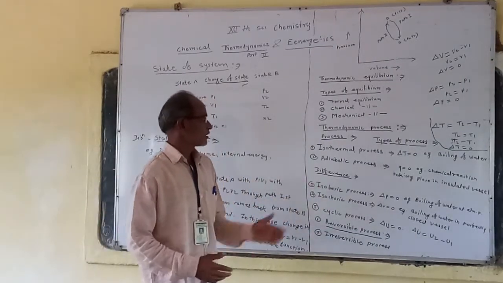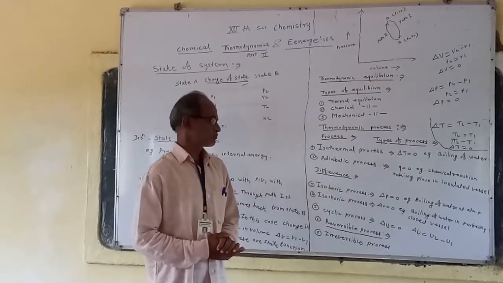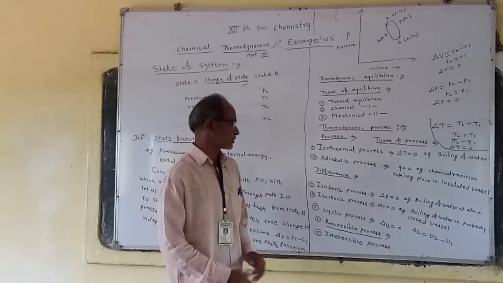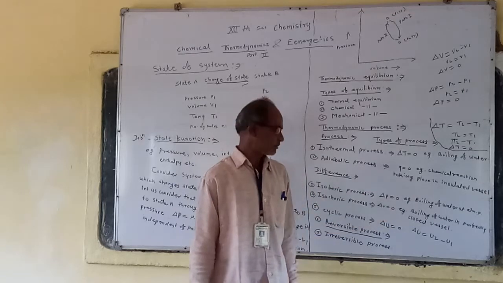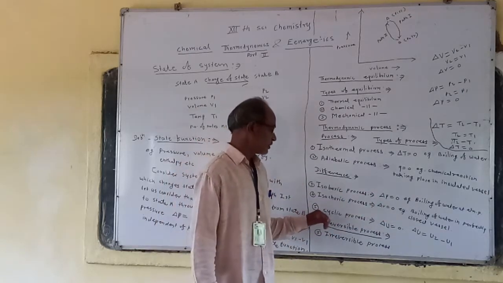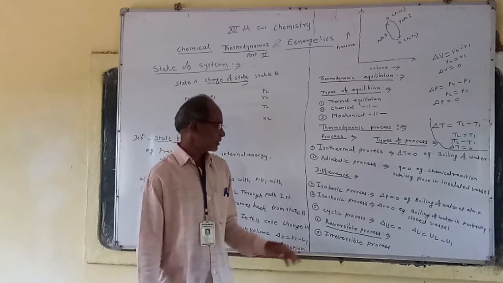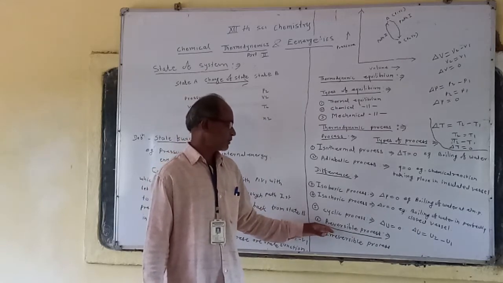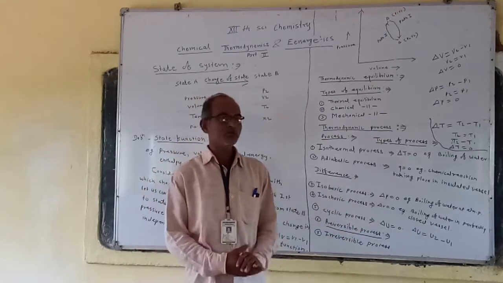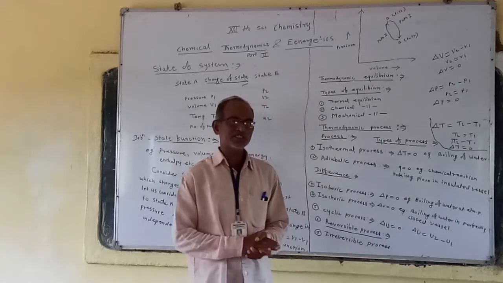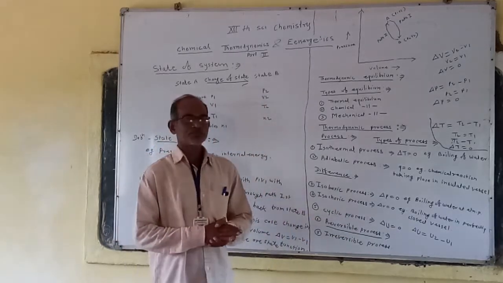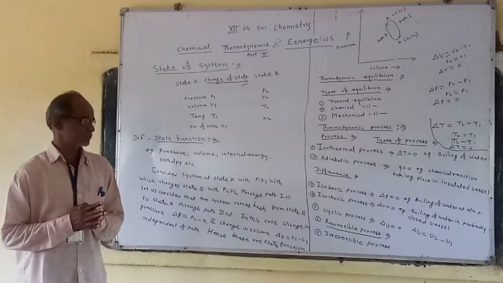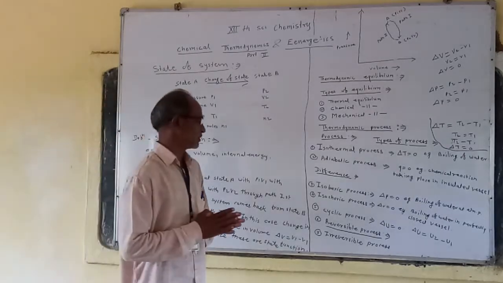Definition of isobaric process with its example for 1 mark, or definition of isochoric process for 1 mark with its example, means half of the marks. Definition of cyclic process for 1 mark, and here define reversible process, define irreversible process, or give its characteristics for 2 marks. Sometimes distinguishing between reversible process and irreversible process may be asked in the examination.